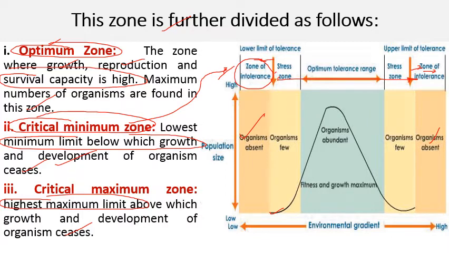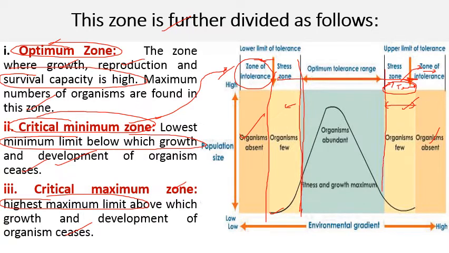The next, this zone, that is the stress zone, which is critical minimum zone, जहाँ पे organism खुद को survive करने के लिए extra effort डालता है. Then this range, that is the critical maximum zone, जहाँ पे maximum जो environmental factors हैं, suppose temperature अगर maximum हो जाता है, so maximum temperature that can be tolerated by living organism comes under this zone, that is called critical maximum zone.